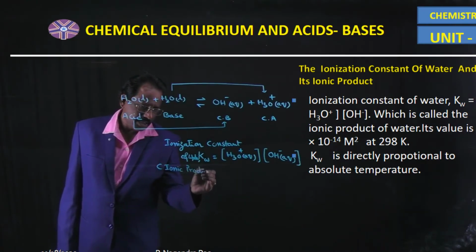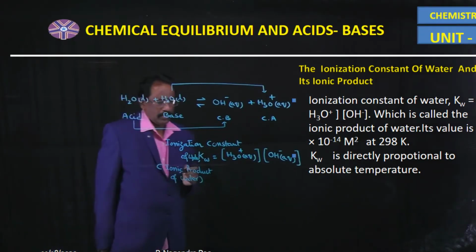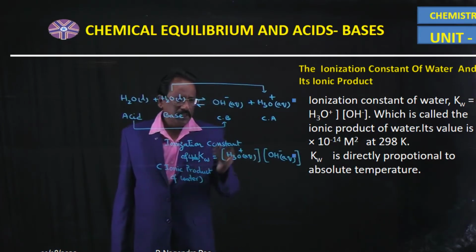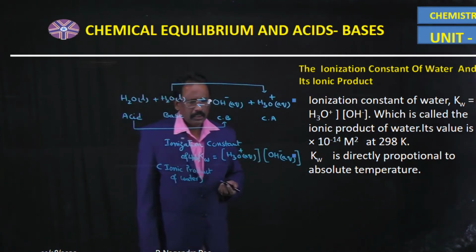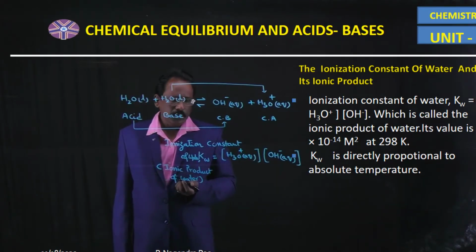So the ionic product of water, symbol Kw, is equal to the active mass of H plus, that means hydronium ion, into the active mass of hydroxyl ion.